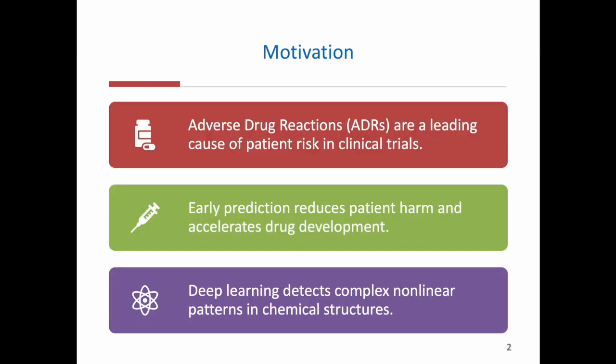Adverse drug reactions, or ADRs, are a leading cause of patient risk in clinical trials and even after drugs are approved. Detecting side effects earlier can not only reduce patient harm, but also save significant time and cost in drug development. Traditional methods often miss complex patterns. Deep learning provides a way to identify nonlinear relationships between chemical structures and adverse outcomes that simpler models can't capture.